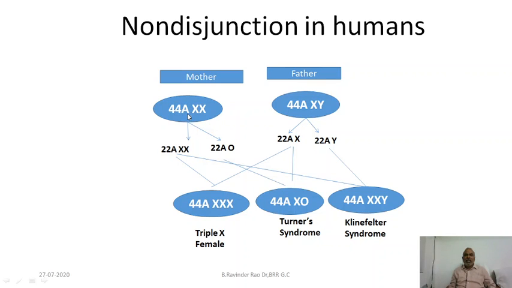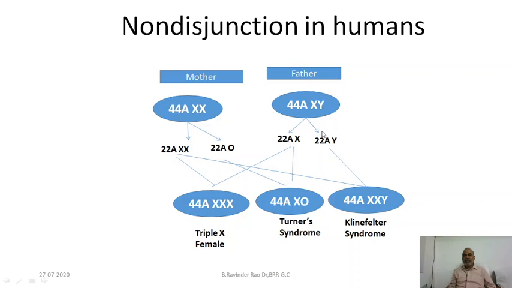So mother has 44 autosomes XX. What are the gametes of mother? Let us see. These two X chromosomes fail to separate, so that the two X chromosomes collectively go into one egg. So one egg here, instead of having only one X, has two X chromosomes. And you see the other egg, there is no X chromosome.